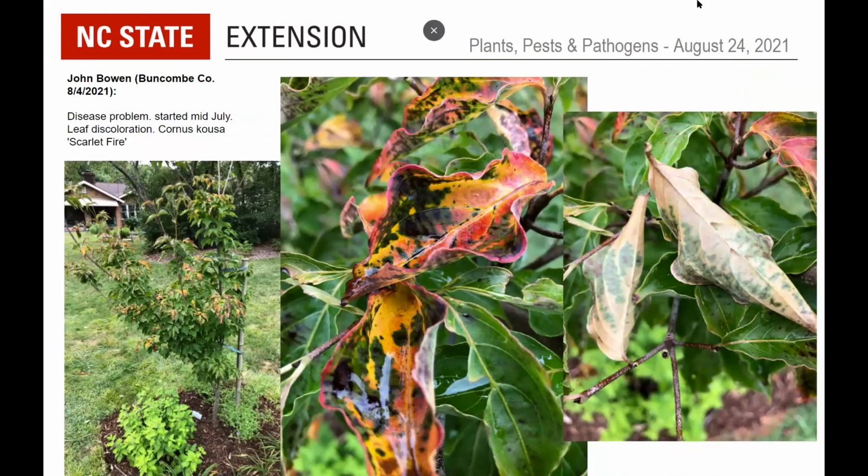Again, a dogwood disease problem, leaf discoloration, but this one is a Cornus kousa, which tends to have fewer disease problems than our Cornus florida do. Again, I do not know. I would need to see a physical specimen on this one. Again, I am just flummoxed on this one. So sorry. I do see a little bit of possible dieback there, defoliation, so definitely one to be watching.